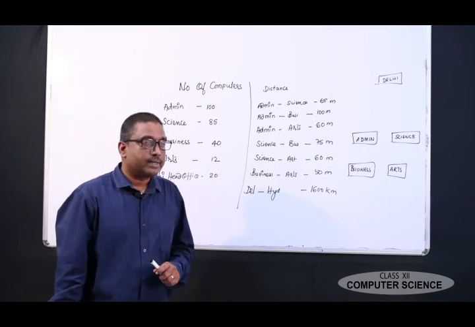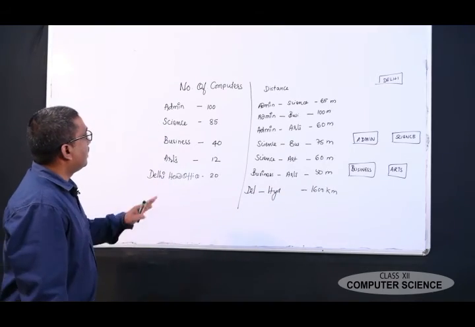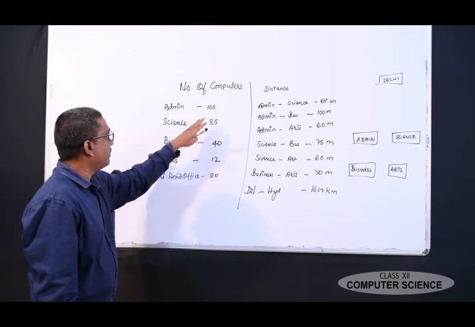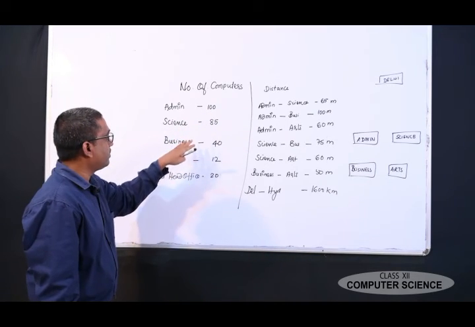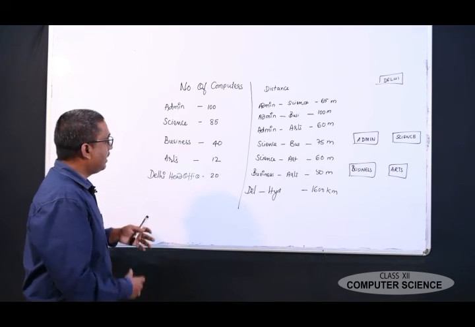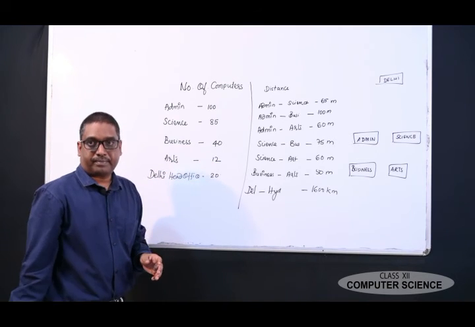Dear students, in the given question, the number of computers each building has: admin 100 computers, science 85 computers, business 40 computers, arts 12 computers, Delhi head office 20 computers.